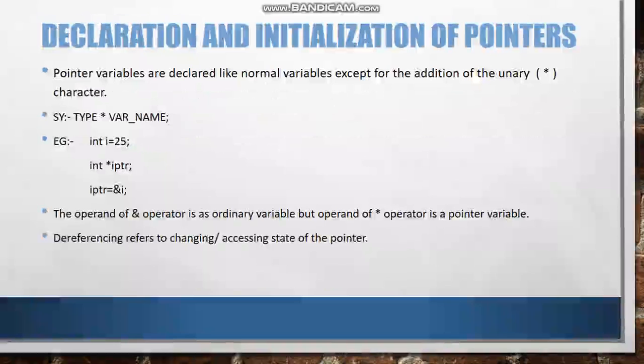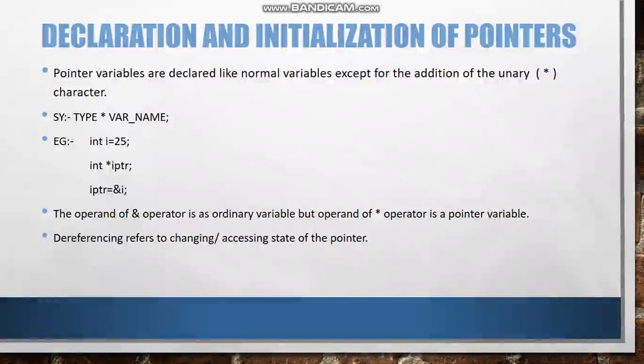Let us see how pointers are declared and initialized. So, declaration and initialization of pointers. Pointer variables are declared like normal variables except for the additional use of the unary asterisk operator, which is this star operator.